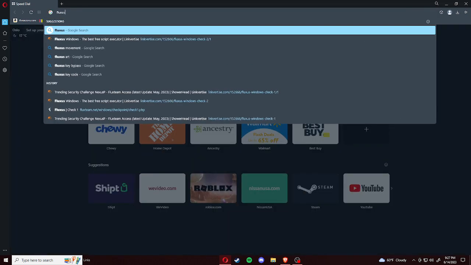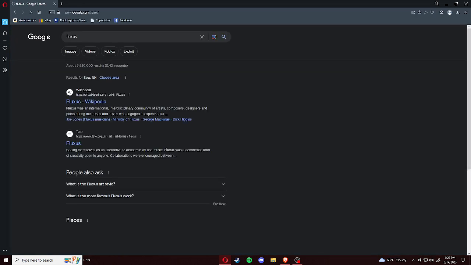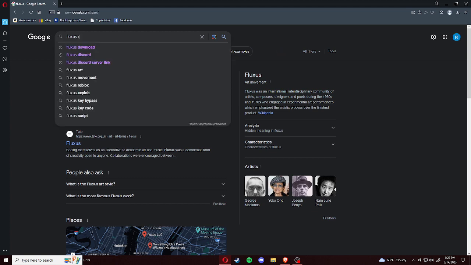You can use any executor you want, but this is going to be kind of a tutorial on how to download and use it with Fluxus. So if you're not interested in that, you can continue somewhere else.